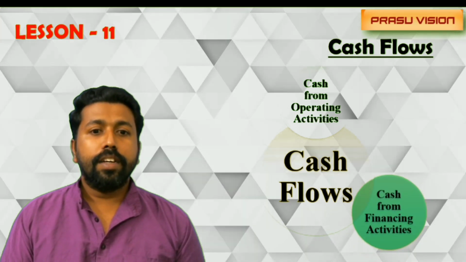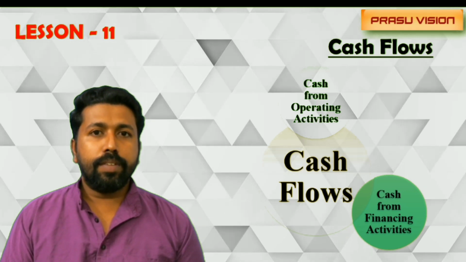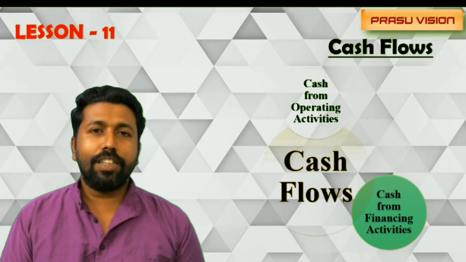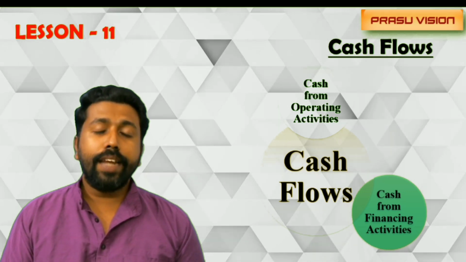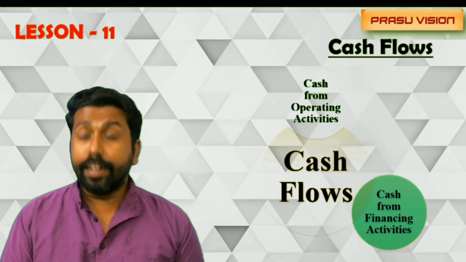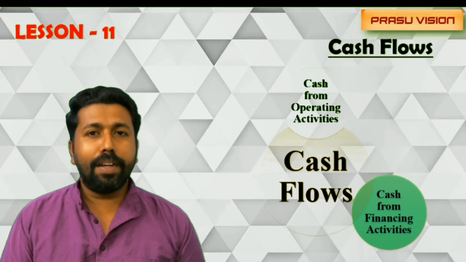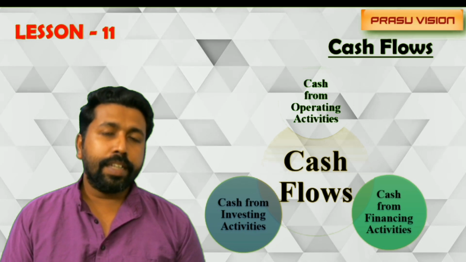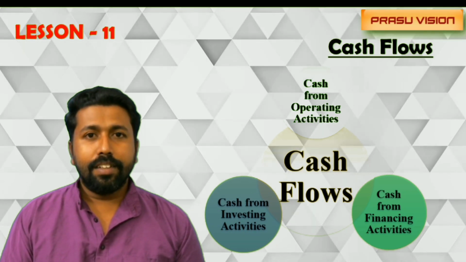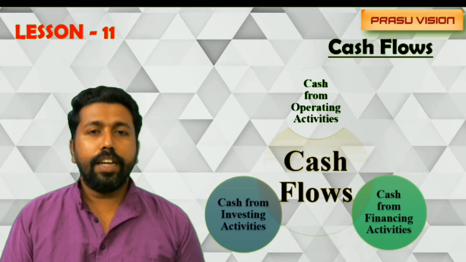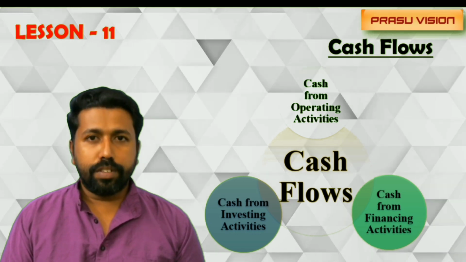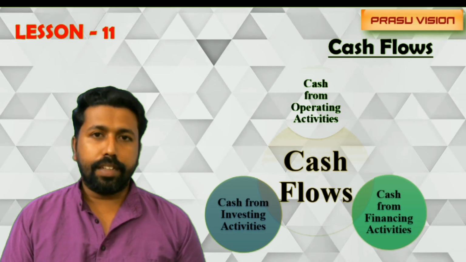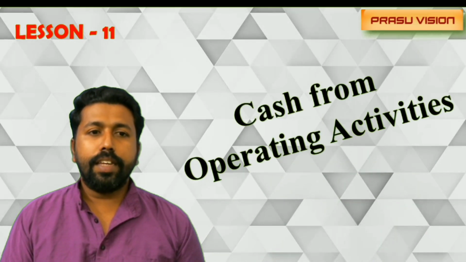Another area is cash flow from financing activity, where we are comparing the amount coming into the organization and going out due to the financing activities related to raising of funds and repayment of funds. And another area, cash flow from investing activity, where we are learning how to find out the investing inflows and outflows related to purchase and sale of fixed assets. And remember all these areas.